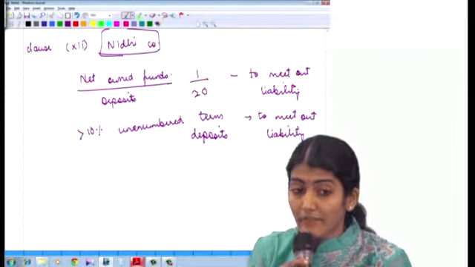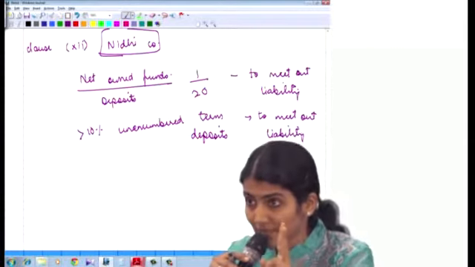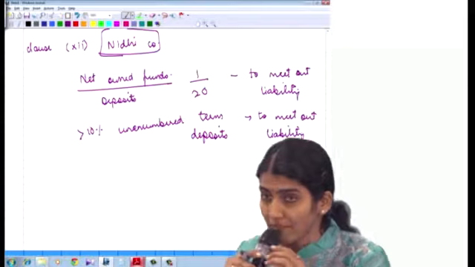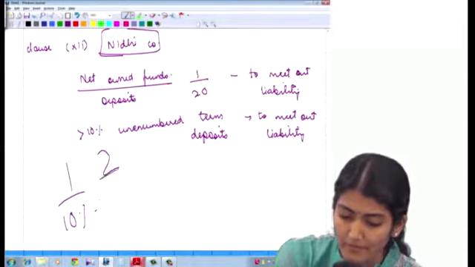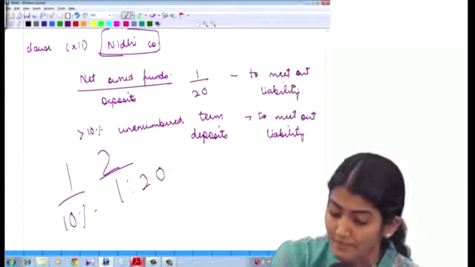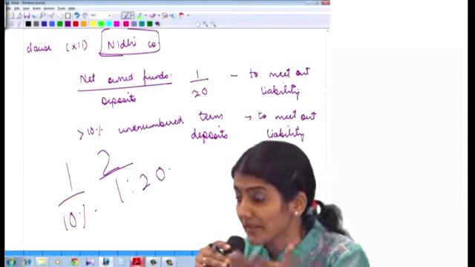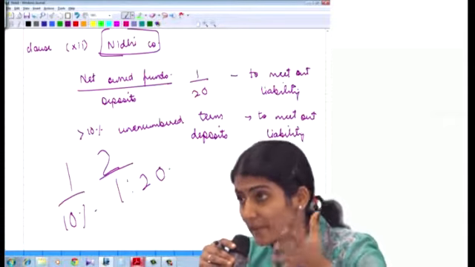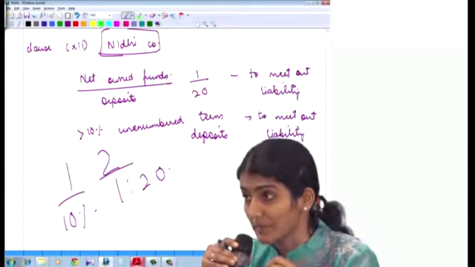In clause 12 you have 1 and 2: the first is for 10% and the second is for 1:20.